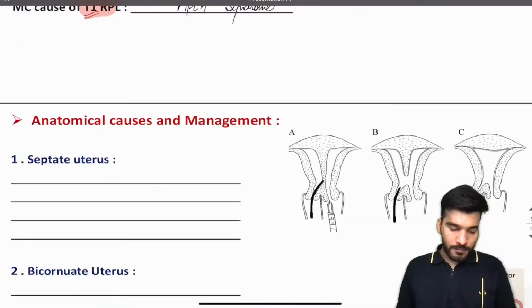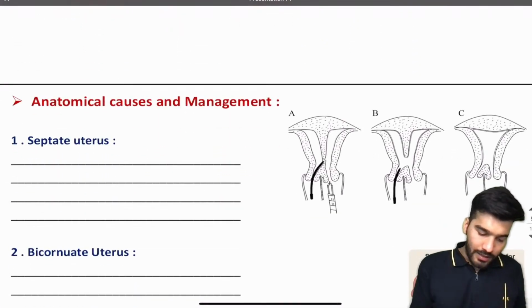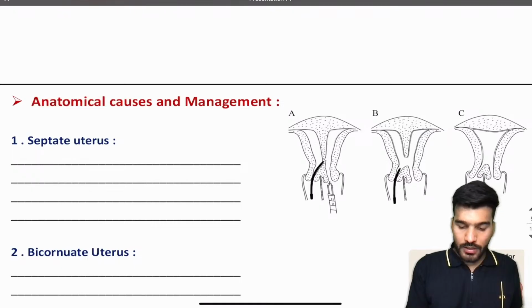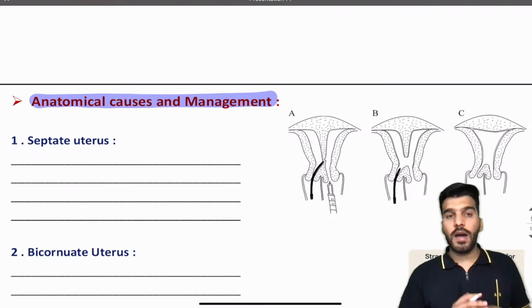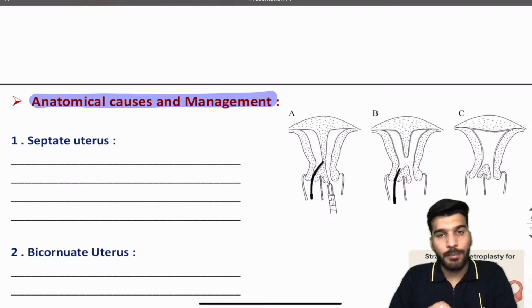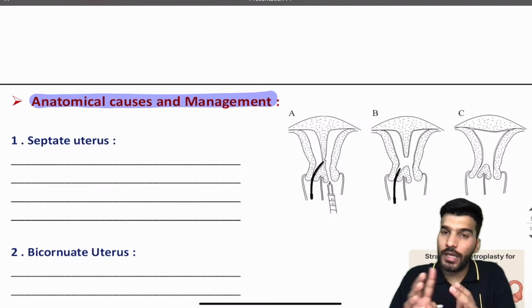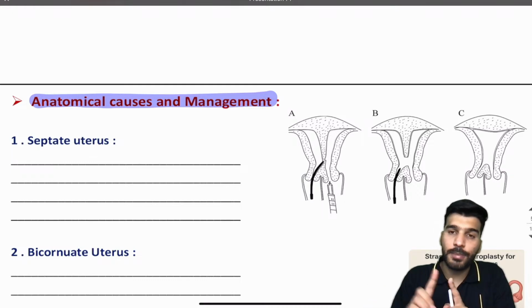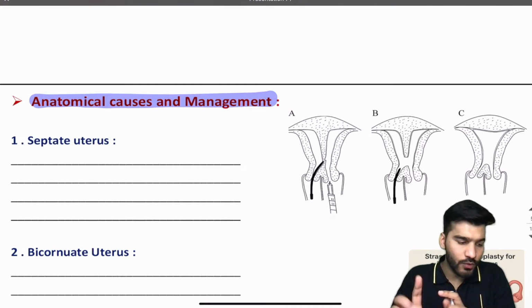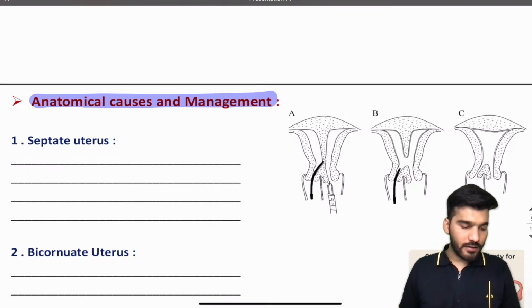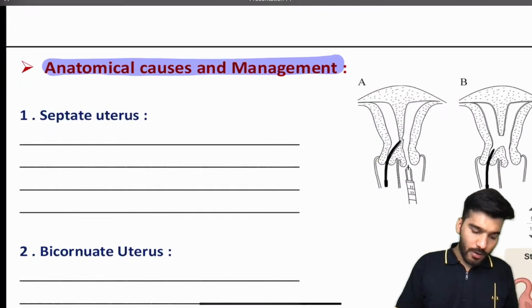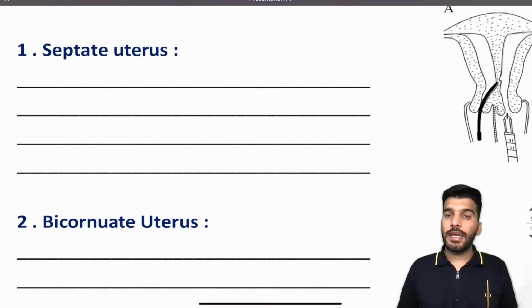Now let's discuss the anatomical causes of abortion and the management of these causes. As we discussed, there are three anatomical causes related to the anatomy: the septate uterus, the bicornuate uterus, or the cervical incompetence or cervical insufficiency. Clear? Now if we talk about the first, that's going to be septate uterus.